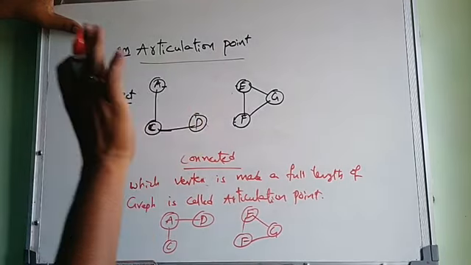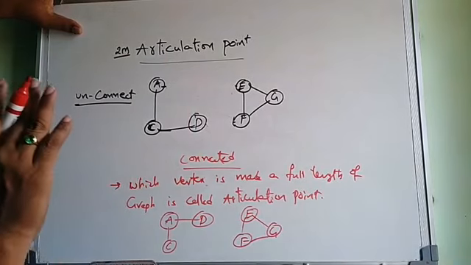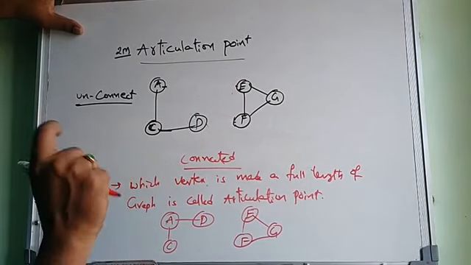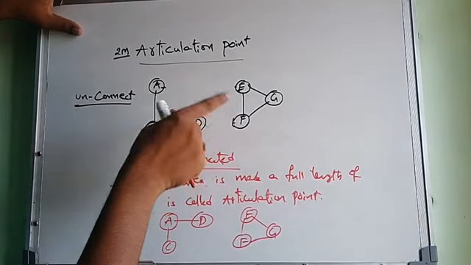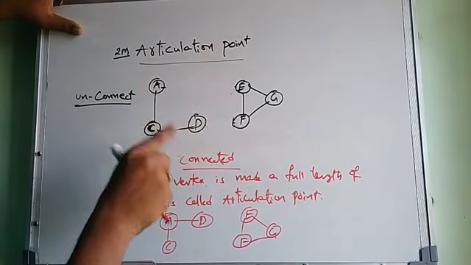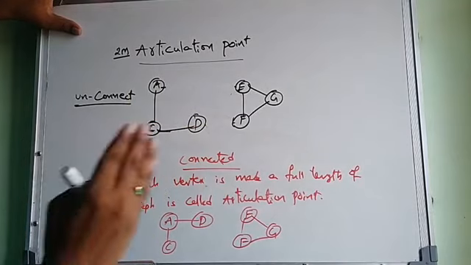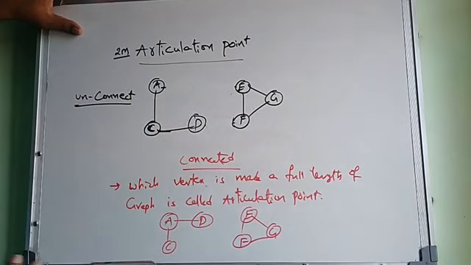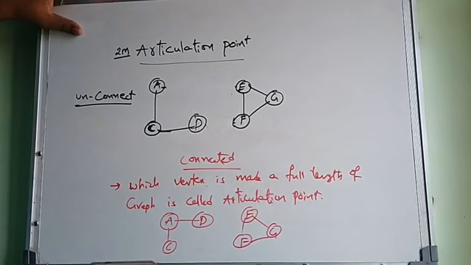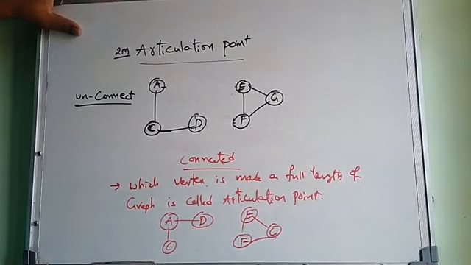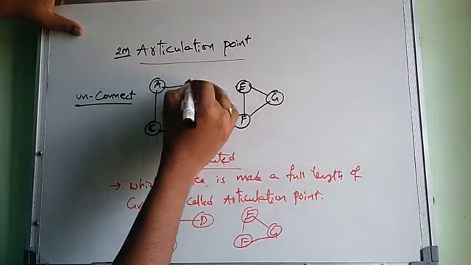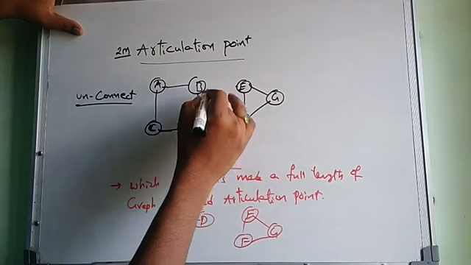Articulation point is nothing but the point which makes a communication between two portions of the graph, and if you delete it, the graph will be divided into multiple graphs. That point is called an articulation point. Now I take another graph.